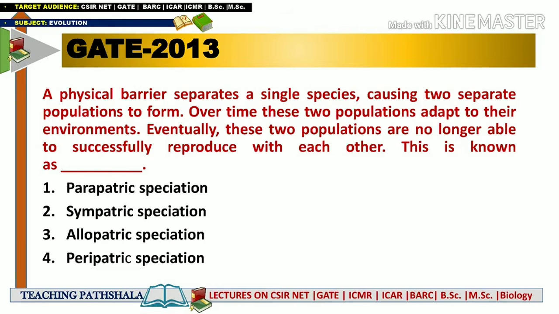Although we have not studied all kinds of speciation yet, we can easily say what kind of speciation it is, because here there is an existence of a physical barrier. Okay, so that is why we can say that the answer for this question will be allopatric speciation. So the correct answer for this question is answer number 3.